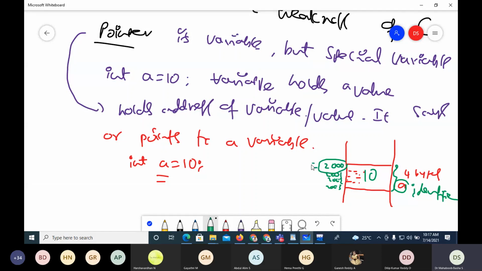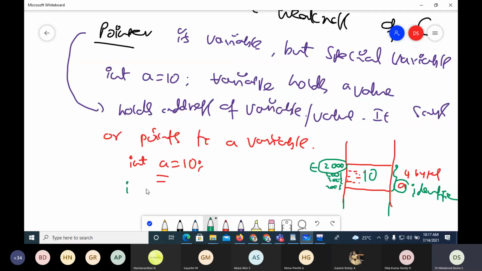So every variable will have an address, even though it is occupying multiple locations. The address of the variable is nothing but the address of the starting location of the variable.